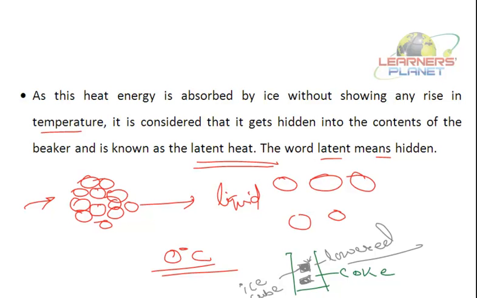Right? So till all the ice has melted, the temperature of ice will not increase. The temperature of ice will be 0 degrees only. But it is taking up energy from this coke, thus reducing the temperature of the coke. And so this coke will remain cold for a long time, rather than if you were adding cold water. So this can be a very good question in your exam, students. You can simply write the latent heat of ice is high. So when it melts, we'll be discussing this separately also. This is just an introduction to this topic.